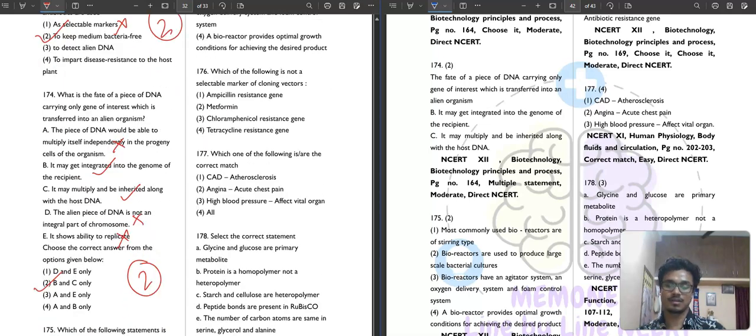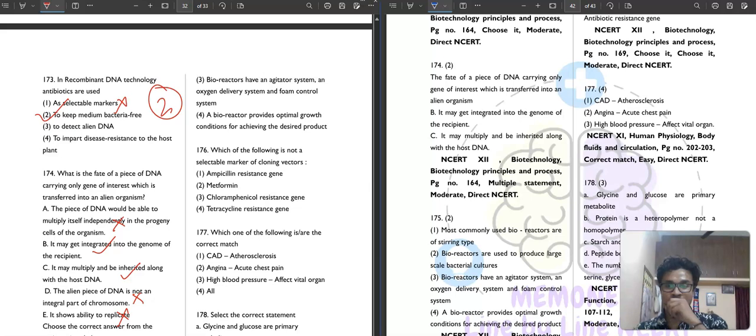Then bioreactors have an aerator system, an oxygen delivery system and a foam control system. All these are in a bioreactor. The last option says that a bioreactor provides optimal growth conditions for achieving the desired product. So second option is your correct answer.